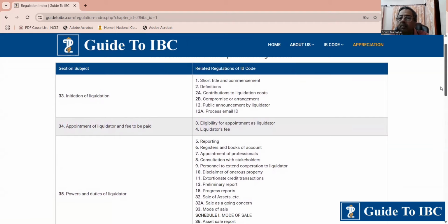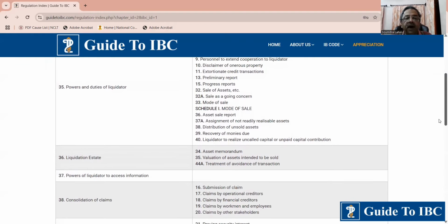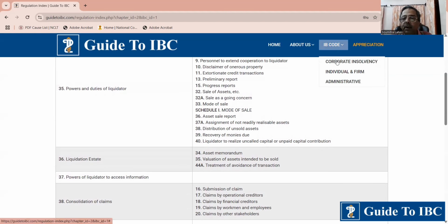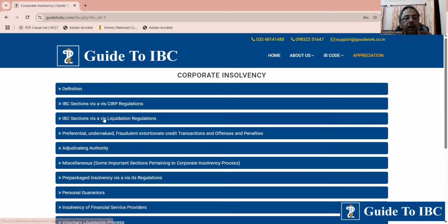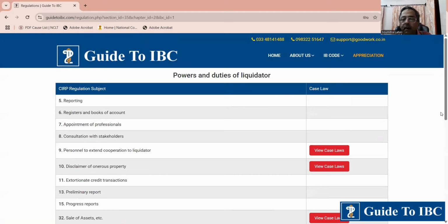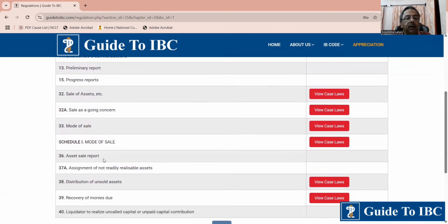But this will help you, because in order to understand the law, you have to understand the structure. Reading the section and the regulation separately will make it much more complicated and difficult. Now, we go into section 35, we see Schedule 1. Excellent. So let us go back to IB Code. We select Liquidation Regulations. We come to 35, view regulations, and we go to Schedule 1, view case laws.